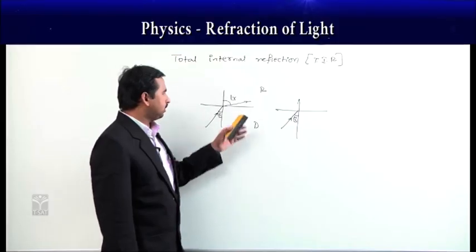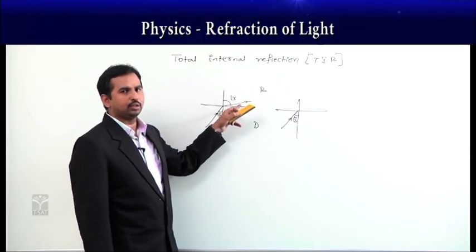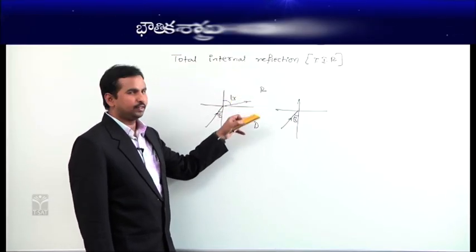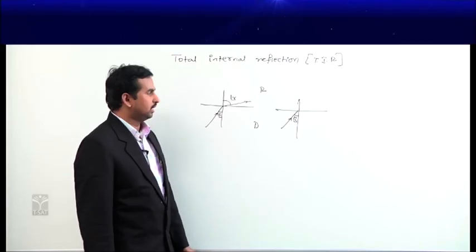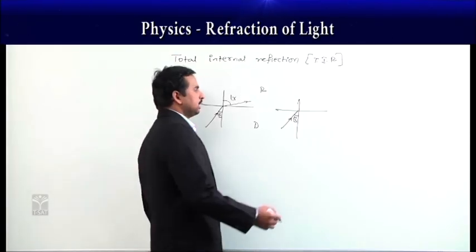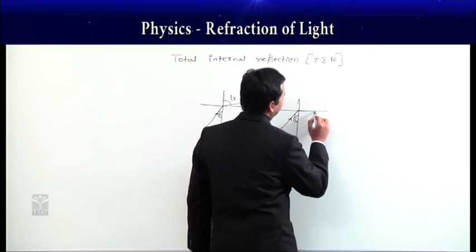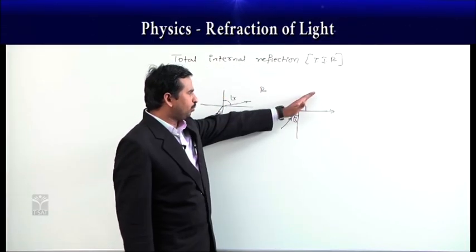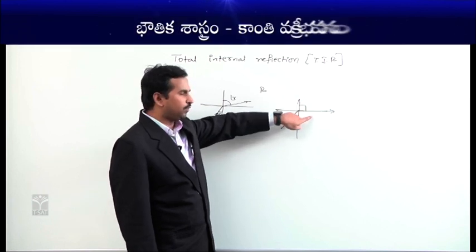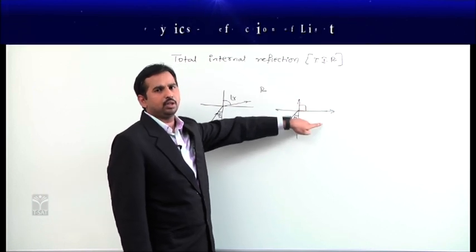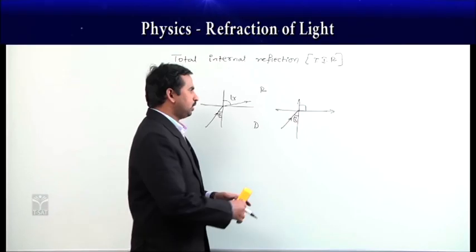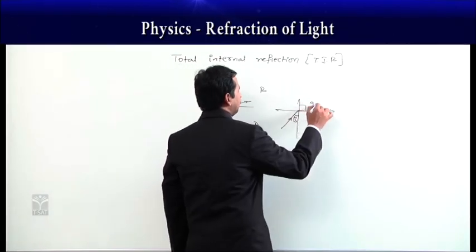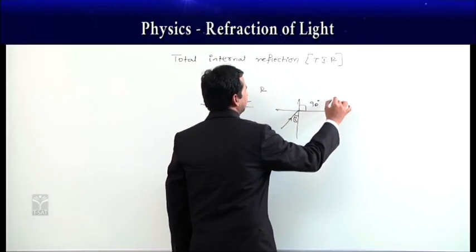At one particular stage, the angle of refraction becomes 90 degrees, bending away from the normal until it is along the surface, about 90 degrees here, like this.